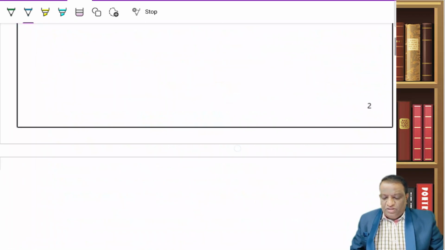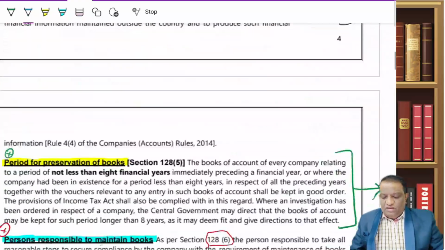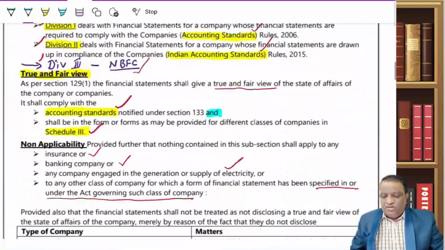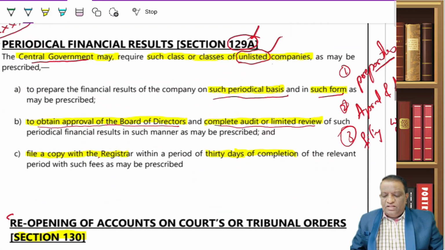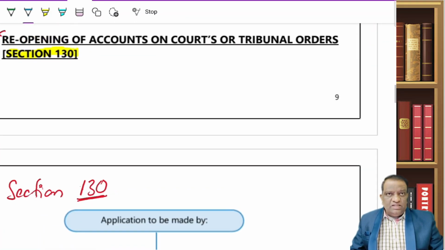Now, let me open that concept. If you analyze the methodology I'm following here, we are taking the ICAI material as the basis, which is summarized. Whatever you are seeing on the screen is nothing but a summarized version of your ICAI material.